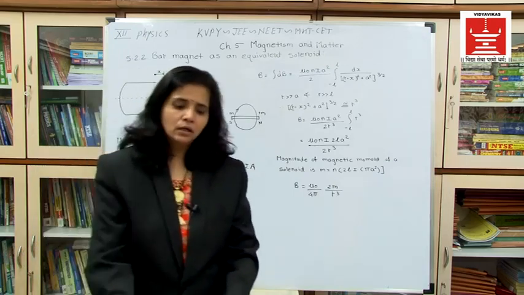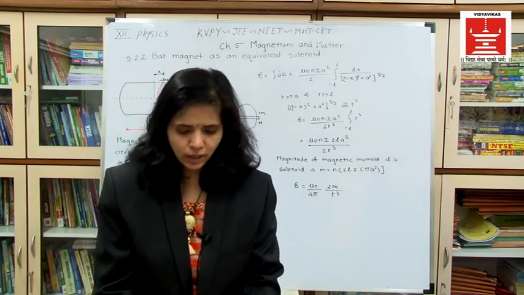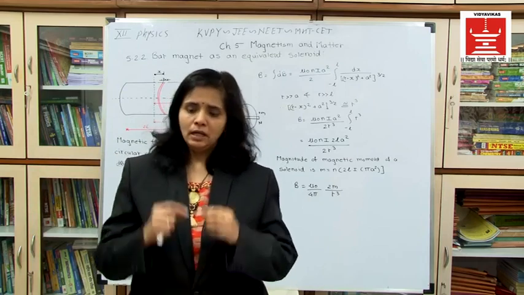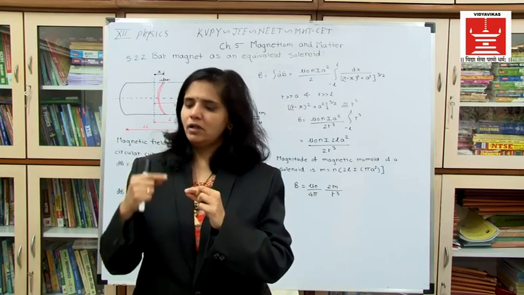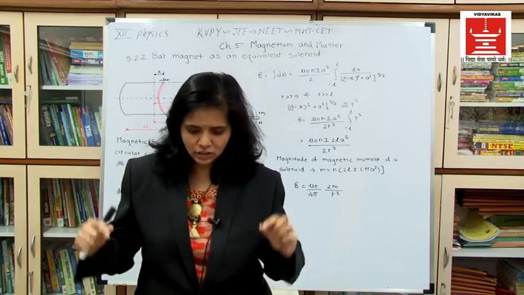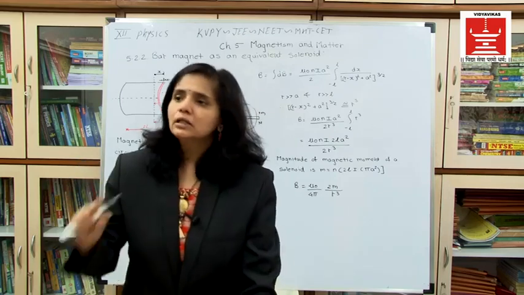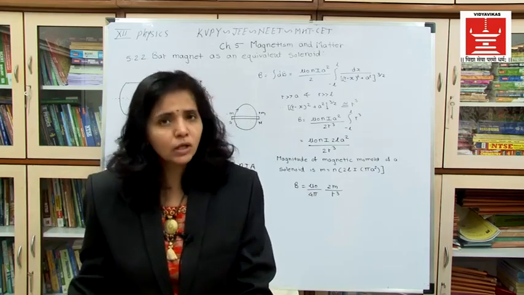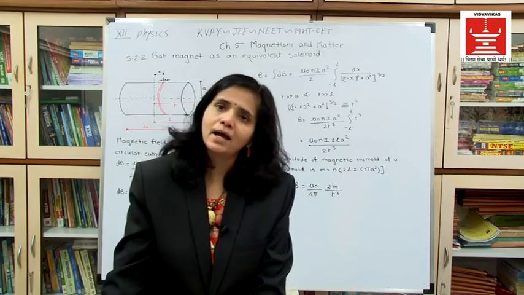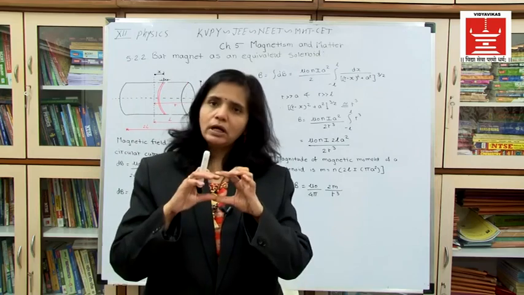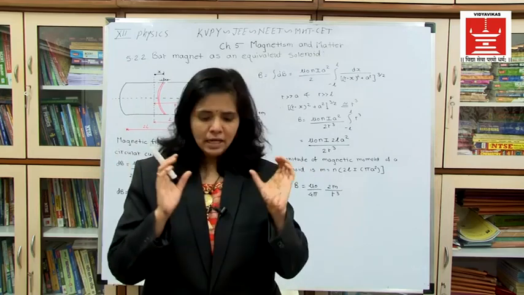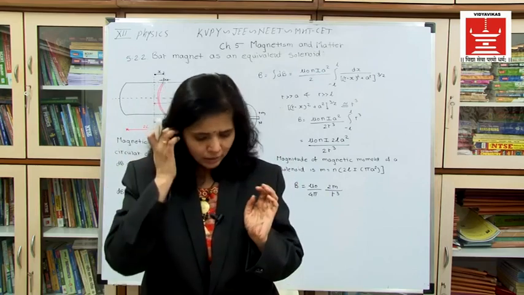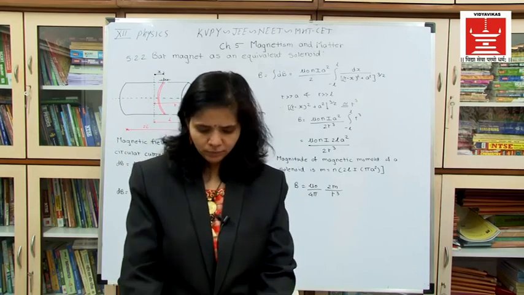Now the current carrying solenoid resembles the bar magnet, right? The current carrying solenoid will have a large number of turns, and a bar magnet can be thought of as a large number of circulating currents, the same as a solenoid. Now if we cut a solenoid into two parts, we will have two solenoids with weaker magnetic properties.